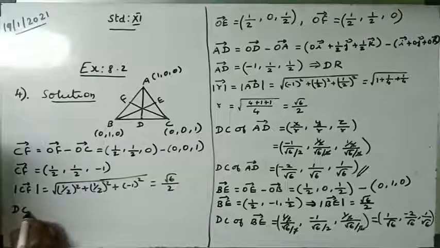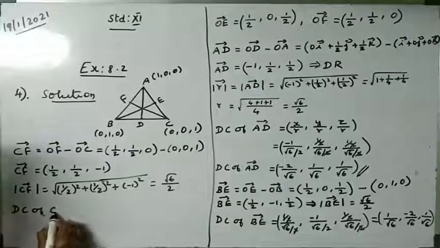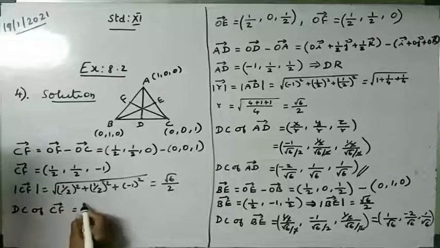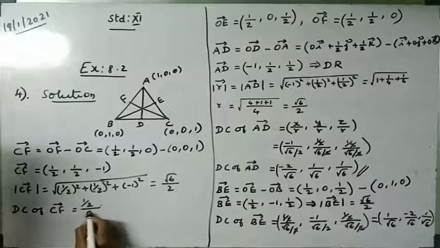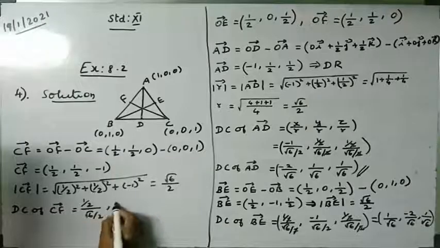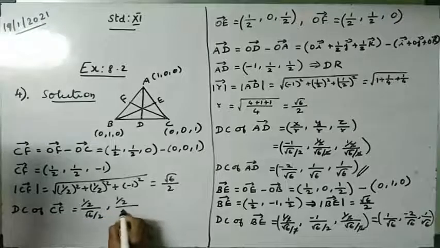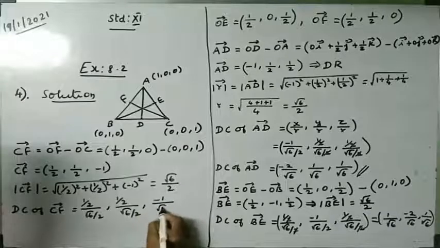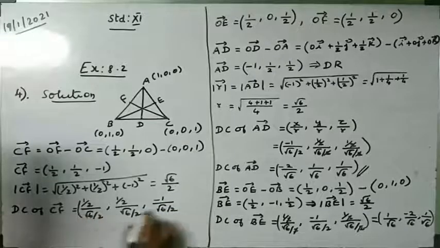So the direction cosine of CF vector is equal to 1 by 2 divided by root 6 divided by 2, comma 1 by 2 divided by root 6 divided by 2, comma minus 1 divided by root 6 divided by 2.